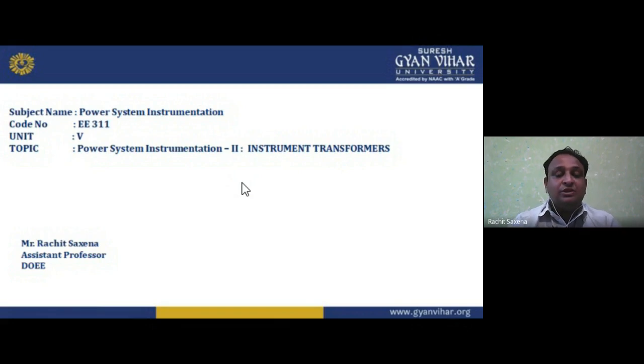Then we have unit number 3, which basically deals with signal conditioning. In signal conditioning, how can we condition a signal, or how can we filter the signal? We need so many transducers for the sensing purpose. And then what do we have? We have the amplifiers. The first amplifier which we use, in different manners, is the op-amp.